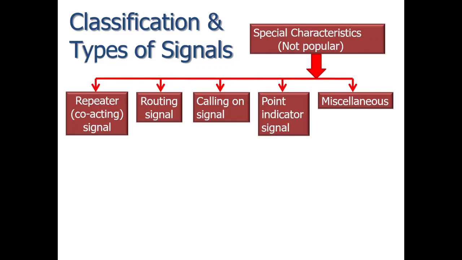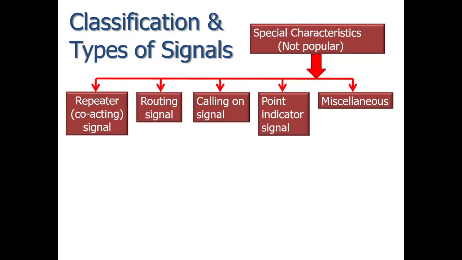The lowering of any of the signals indicates the track for which the points are set. The signal for the main track, that is the home signal, is at a higher level while the signals for another divergence are at a lower level. Means the main signal, that is the home signal, is at a higher elevation and the other signals which are used for the diversion, at the point of divergence, are at a lower elevation.